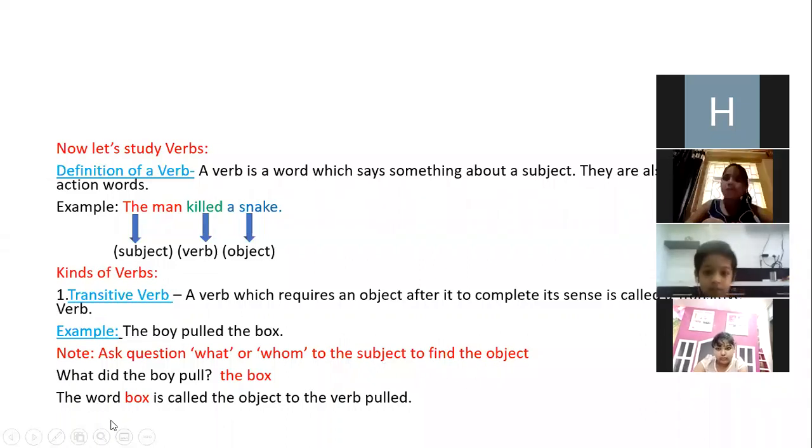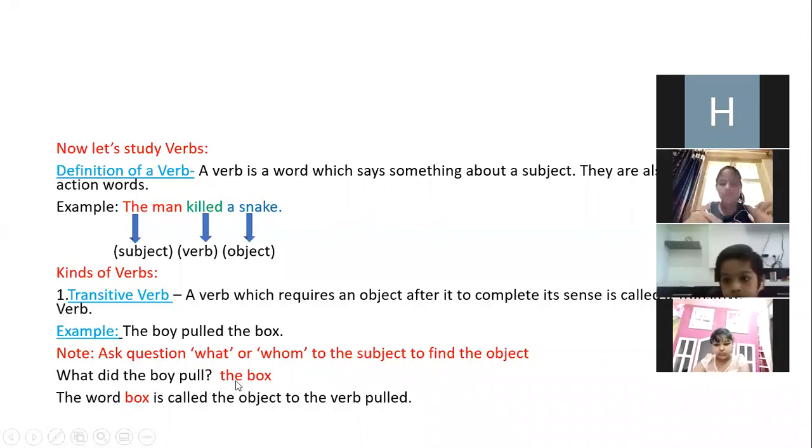Okay, am I clear? So suppose I ask you, what did the boy pull? What answer are you getting? The box. So here the box is the object of the verb pulled.